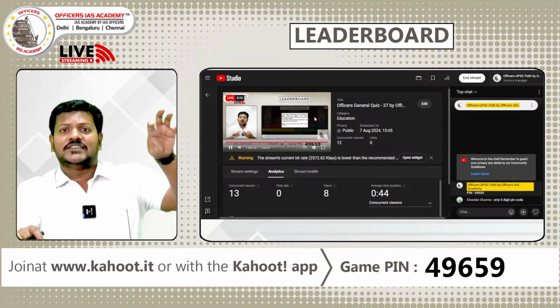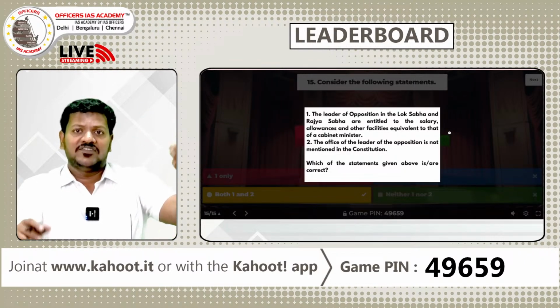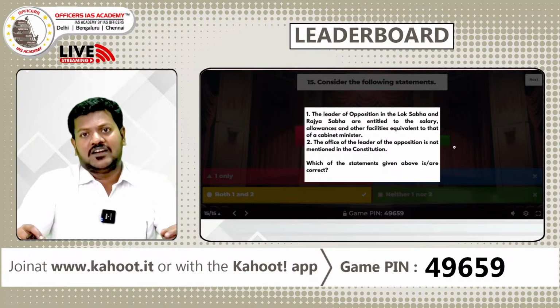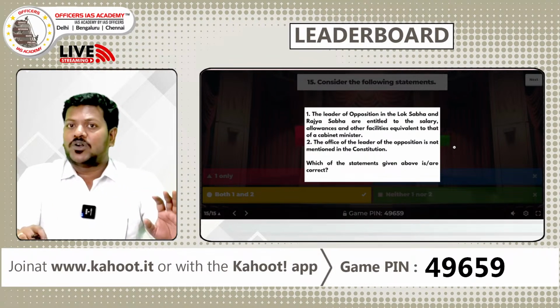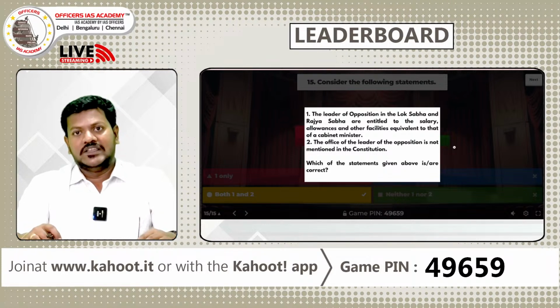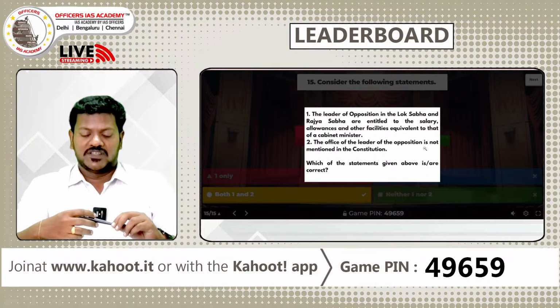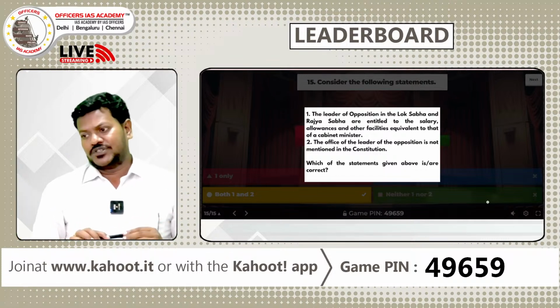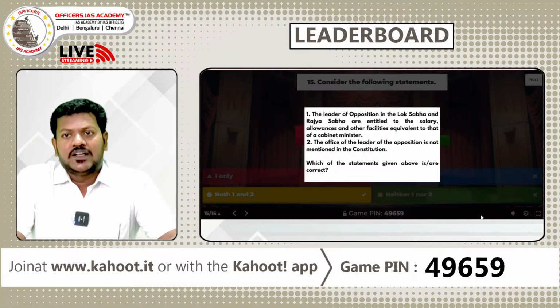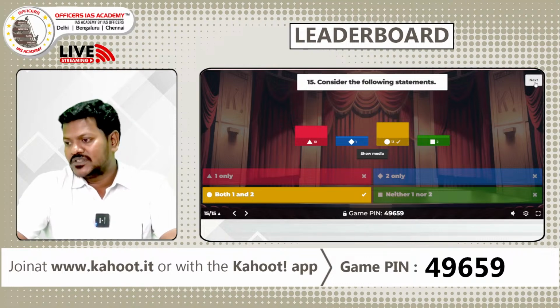For selecting the heads of these statutory bodies, we have this selection committee where the leader of opposition is an important member. That's why we should be aware of the constitutional provisions and other aspects with respect to leader of opposition. With this, we'll see the final leaderboard for the last question today, the toppers.